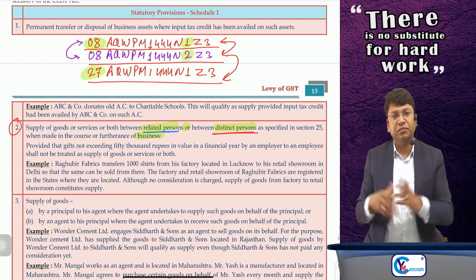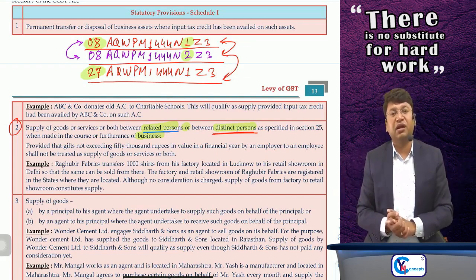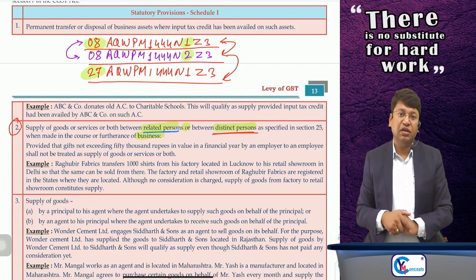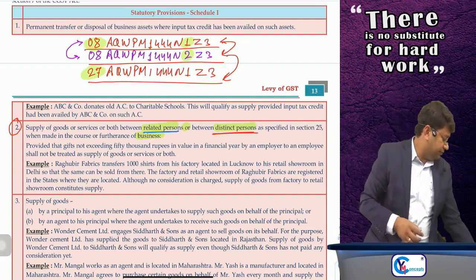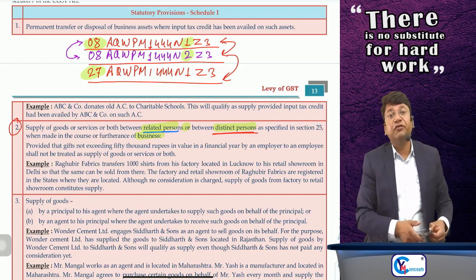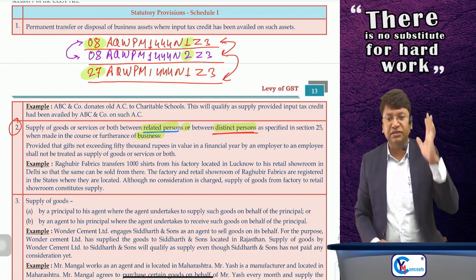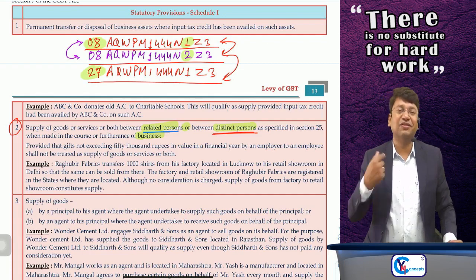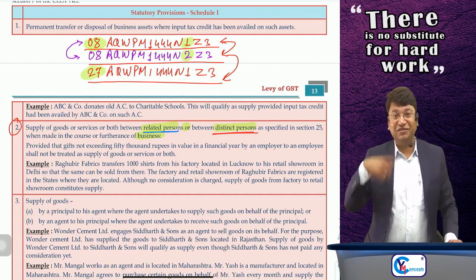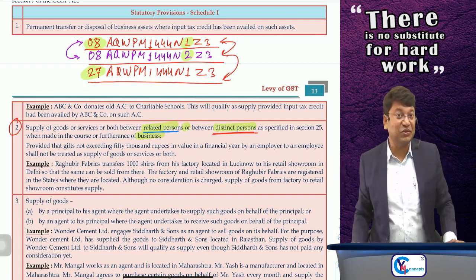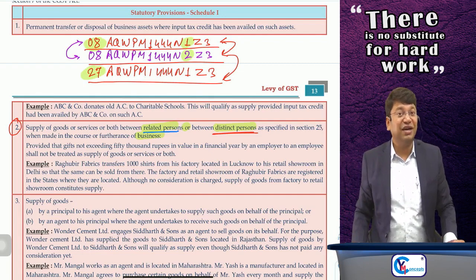Suppose I am an employee in Reliance Jio. Jio provides free Wi-Fi facility to their employees at their residence. So Jio is providing services to their related person in the course or furtherance of business, although without consideration.